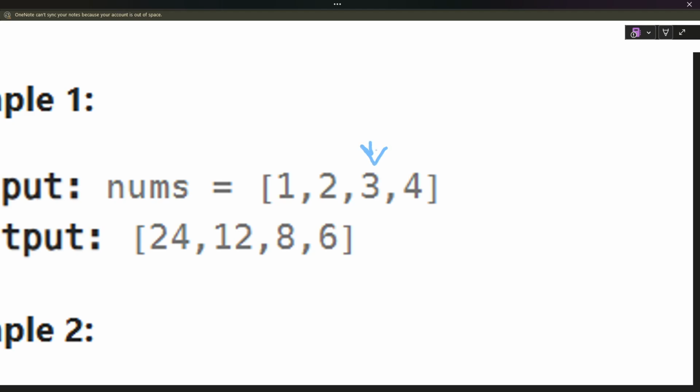What will the product be? 1 into 2, which is 2, into 4, which is 8, right? Then we come to the last element. What will the product be? 1 into 2, which is 2, into 3, which is 6, right? So this is what we have to do.